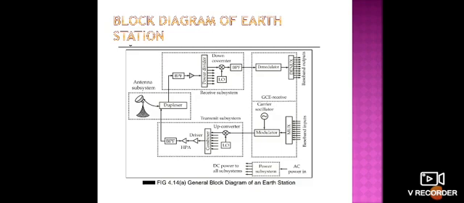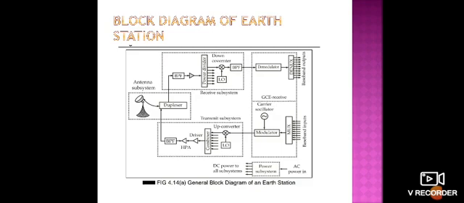The next one is the transmit subsystem, which is the transmission section. The third one is the antenna subsystem, which is used for transmitting signals and also receiving them. And for processing the received signals, we have the receiver subsystem.